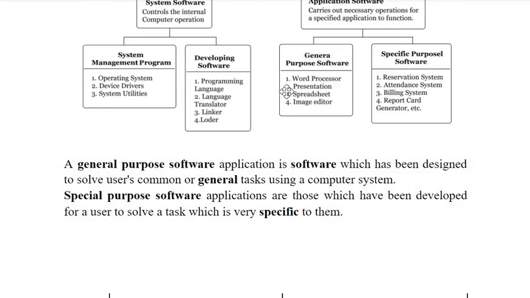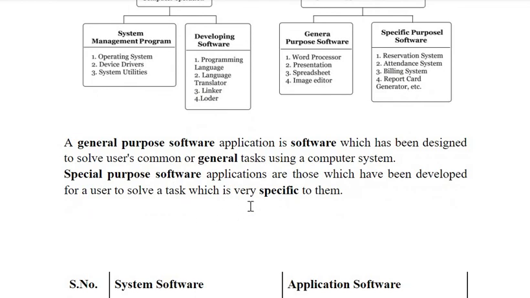So this is the example of general purpose. Microsoft Word, what it does, it is used to solve a common problem of all users. If you want to make presentations or Word documents, all of you will use Microsoft software. And special purpose software is used according to the user need.